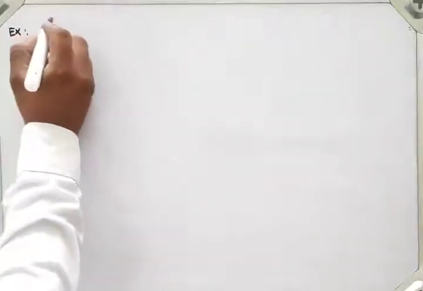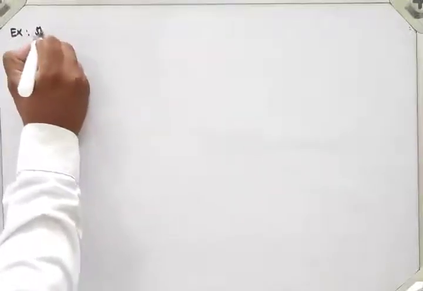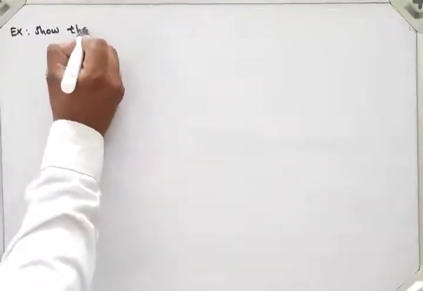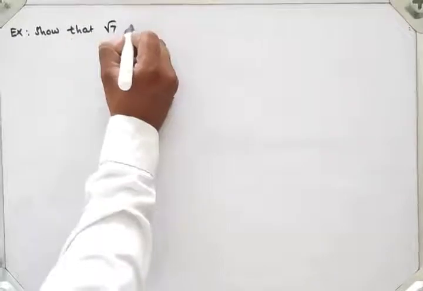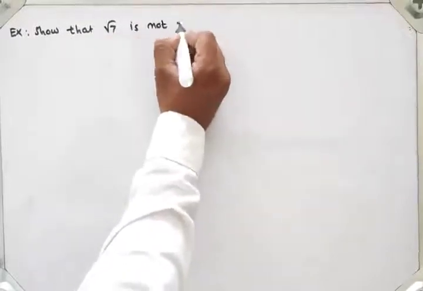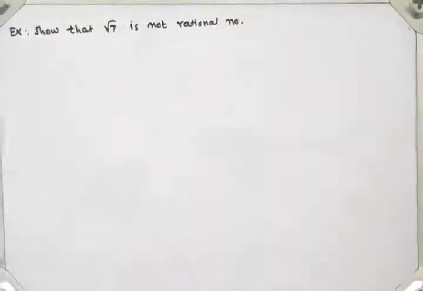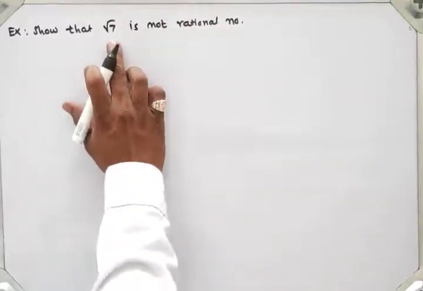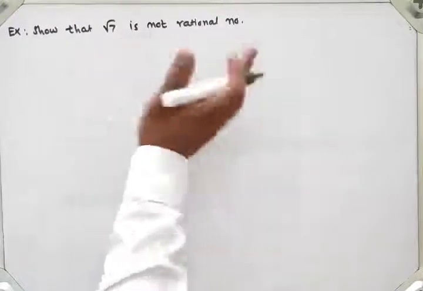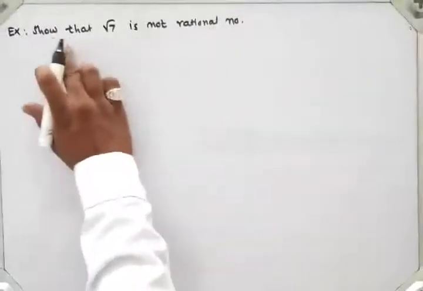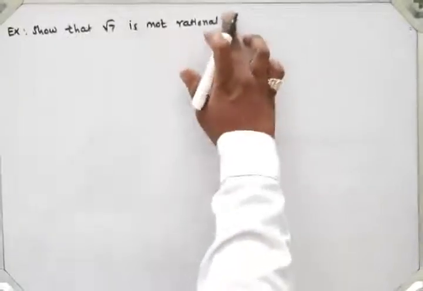Let's see another example. Show that root 7 is not a rational number. Square root not rational means we have to assume it is rational.